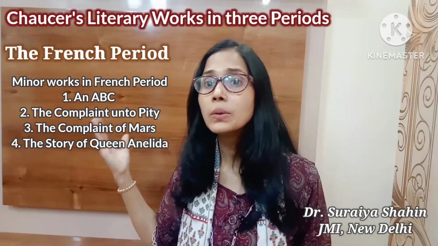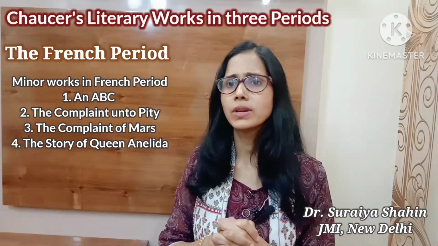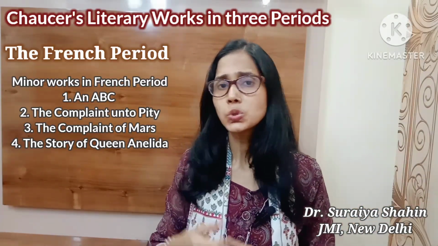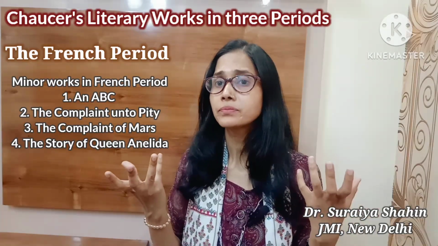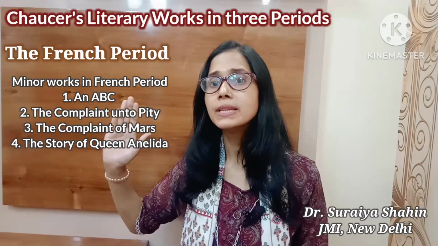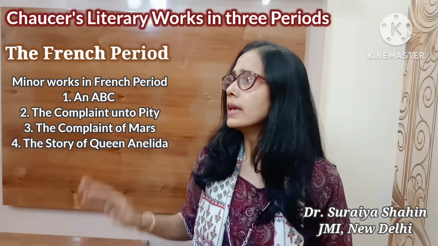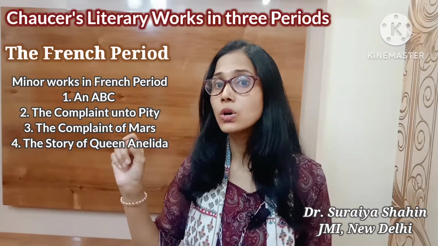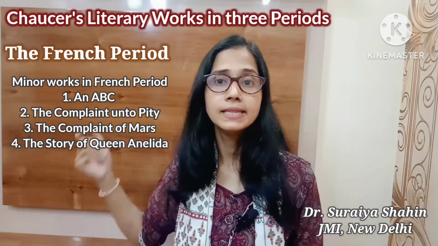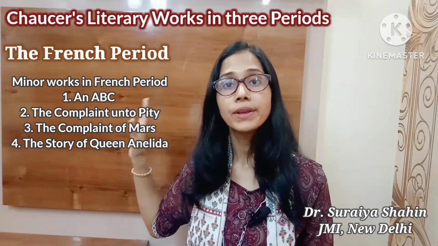Next work is The Complaint unto Pity. Chaucer used the rhyme royal in it, and rhyme royal is made of 7 lines and usually written in iambic pentameter, right? So sometimes the question is also asked what type of work it is and in which form it is written. So you must know The Complaint unto Pity is written in rhyme royal and in iambic pentameter. Clear? Next work is The Complaint of Mars. Clear? And fourth is Queen Annelida. So these are the works Chaucer wrote in the French period.